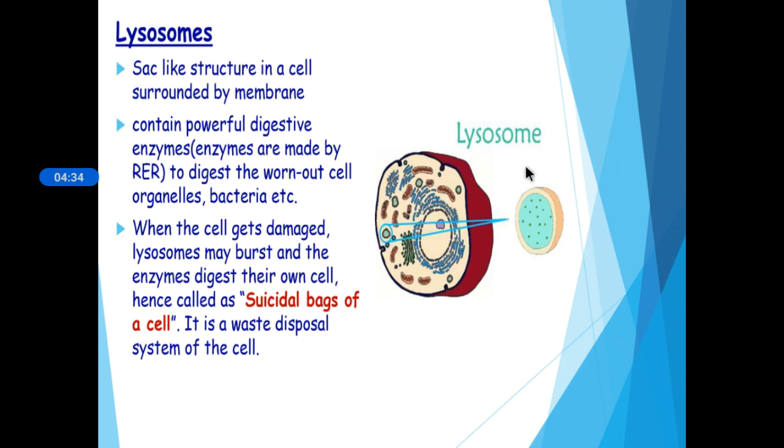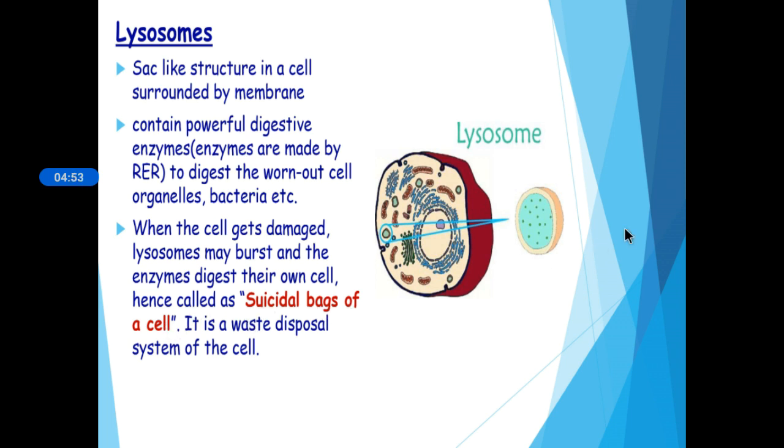The lysosome will burst and the digestive enzymes will come out and they will clear themselves, or digest their own cell. That is why they are known as suicidal bags of a cell.